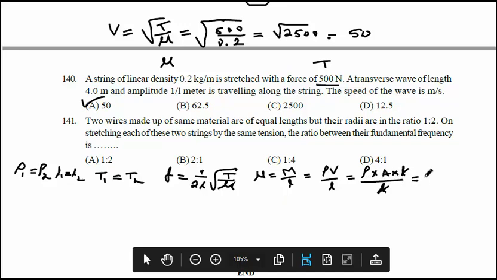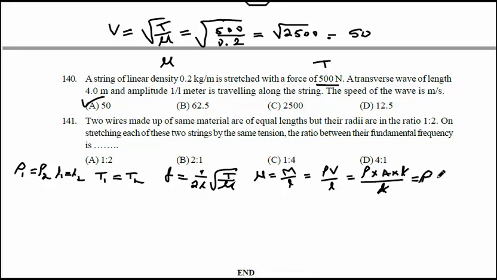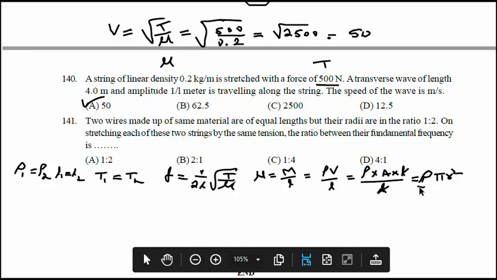So mu is density into area, rho into pi r square. Here rho is the same, so mu is directly proportional to r square, for rho constant.